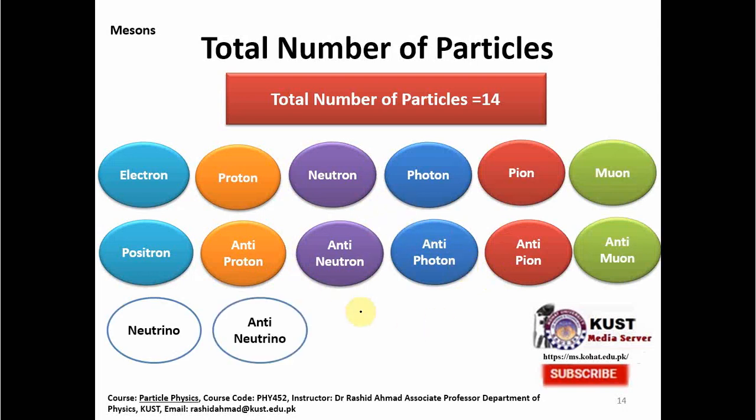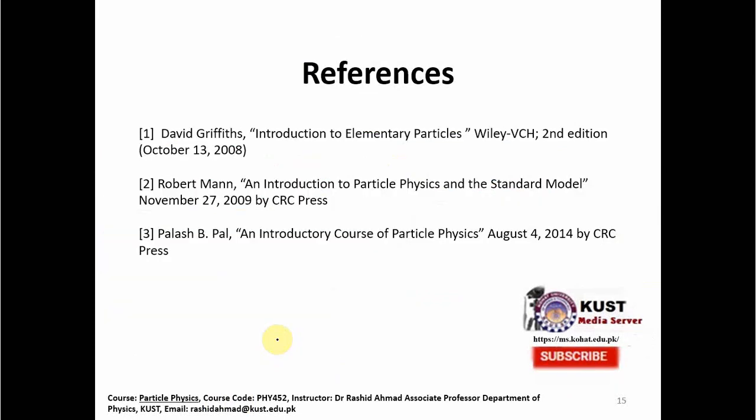So if you count these particles at that moment, we actually have 14 particles. Around the 1950s, the number of particles increased to 14. So now we have antiparticles also included in the list. These are the references, you might want to look at them.